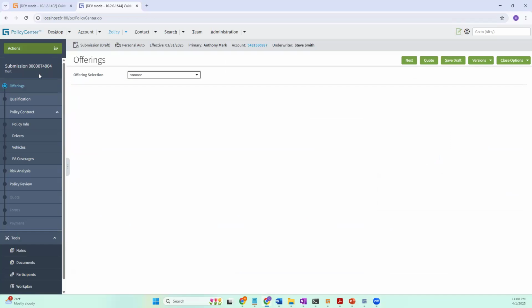So the first step is always the submission. If anyone asks you, can you tell me what a submission is, or can you tell me the submission workflow, or how do you create a policy, this is how you have to explain it. First you created an account and you started with the submission. You selected the line of business for which you wanted to create it. Now, what is offering? Currently you are seeing the offering selection, and there are 3. Once you have downloaded this out-of-the-box system studio, generally we run the PCF sample data.